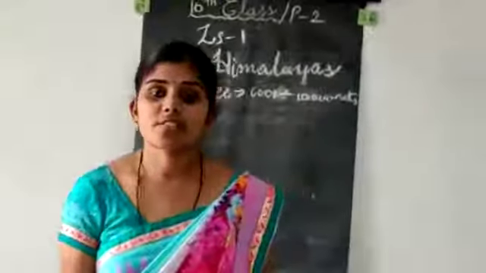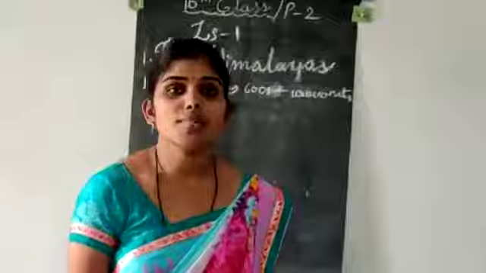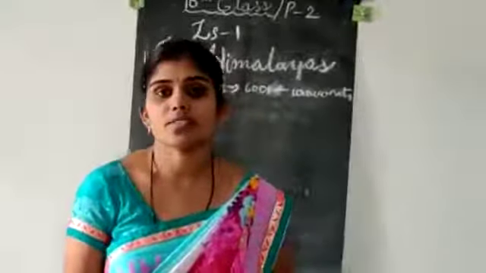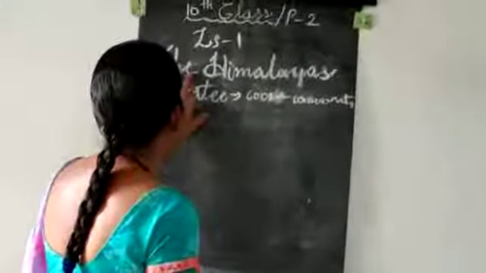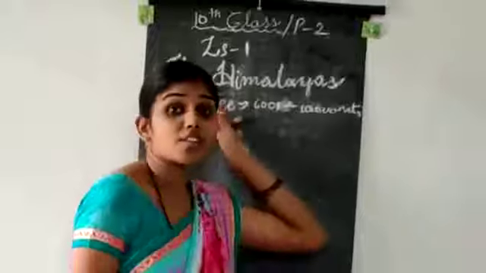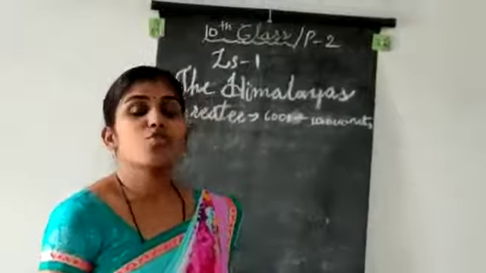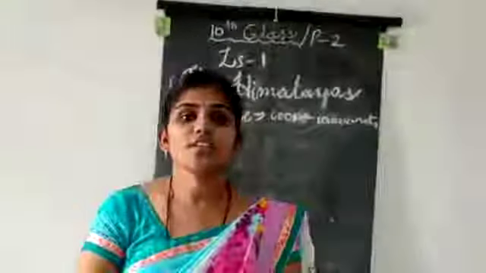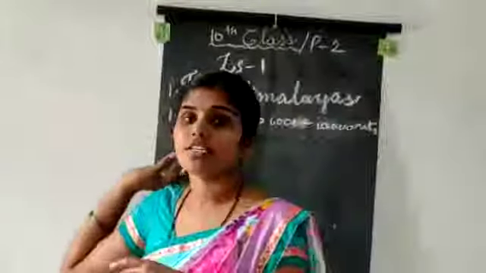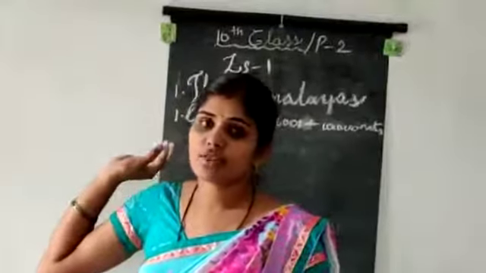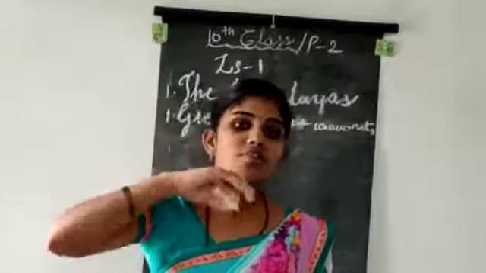So the perennial rivers originate in the Himalayas. How did the origination of the perennial rivers happen in the Himalayas? We have discussed that the height of the Greater Himalayas is about 6,000 meters. So we normally know that a mountain above 6,000 meters is the Greater Himalayas.